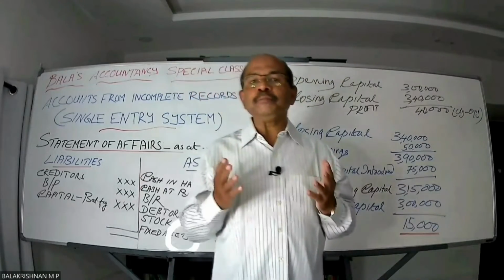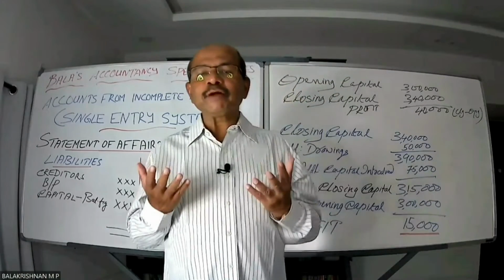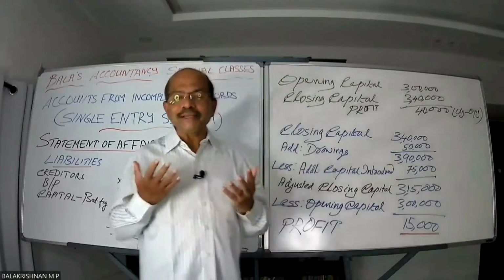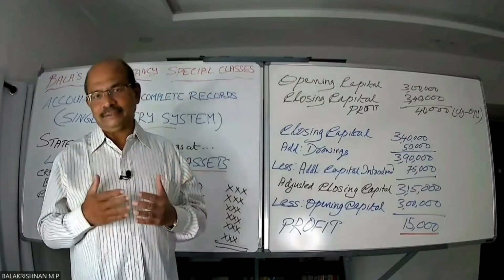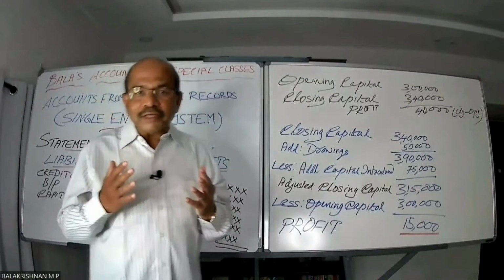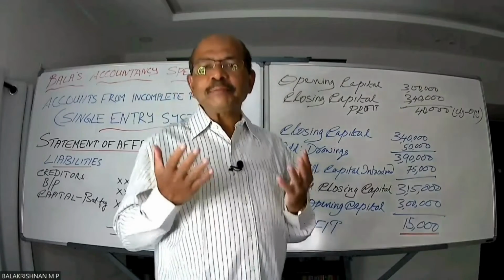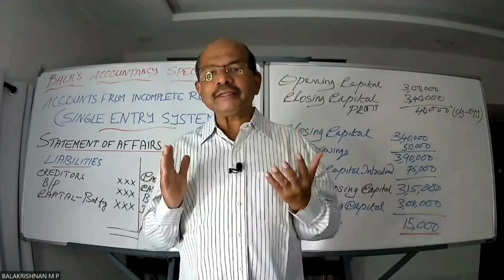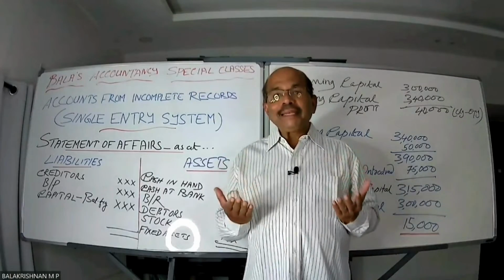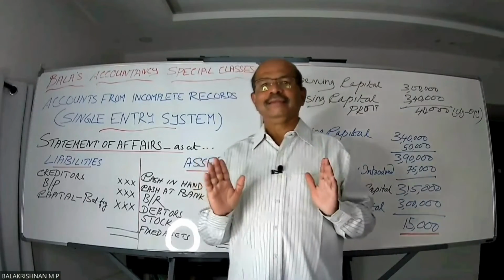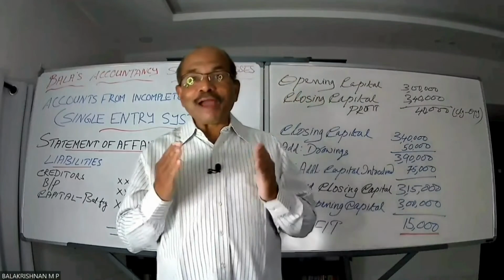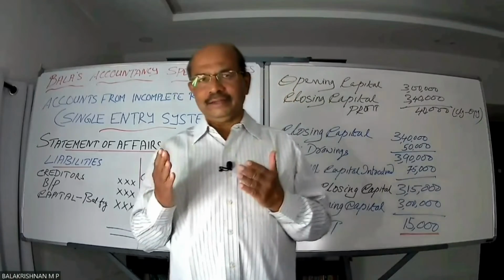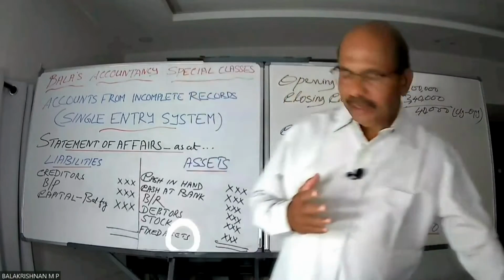However, he too will be eager to know what has been his final profit during the year, and also how he stands with his various assets and liabilities at the year end. Or in other words, what has been his final statement of affairs, otherwise called balance sheet under the double entry system, on a particular date, based on the limited accounting he has done. He is able to list out the basic values of various assets and liabilities as on a particular date, say at the year end. For example, he will list out like this.